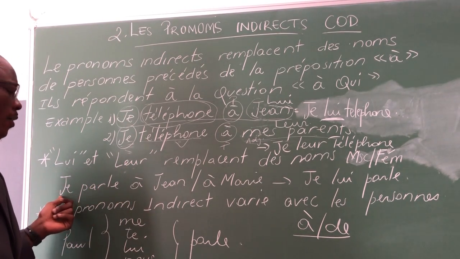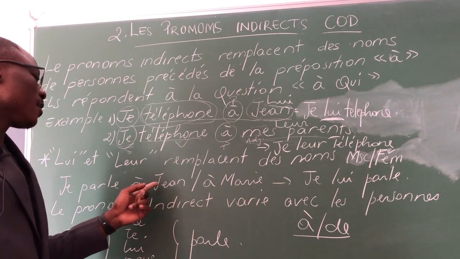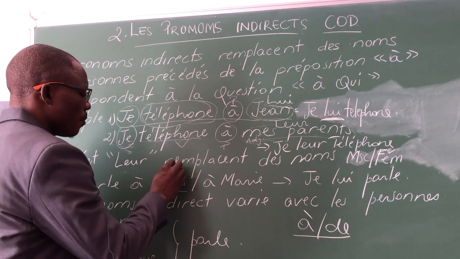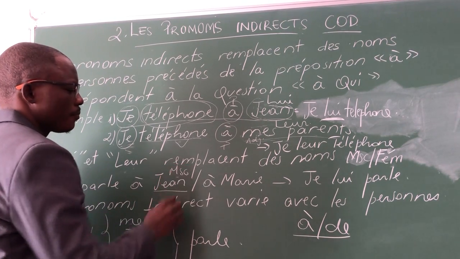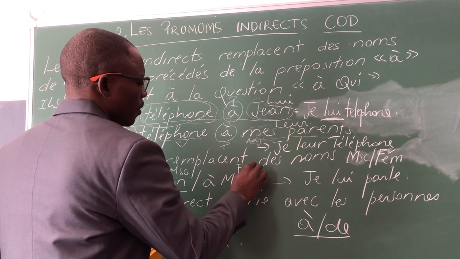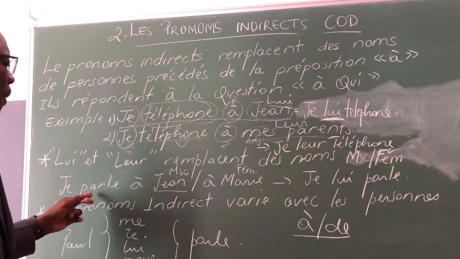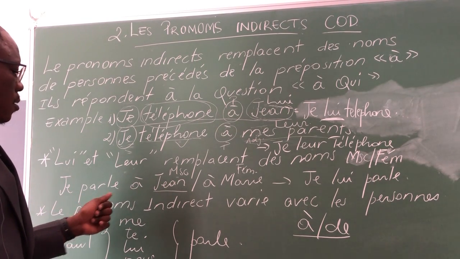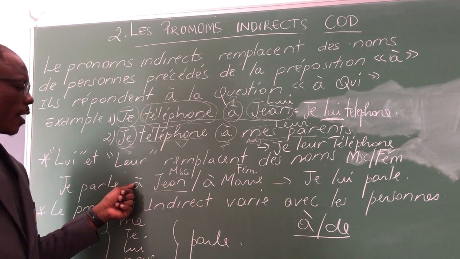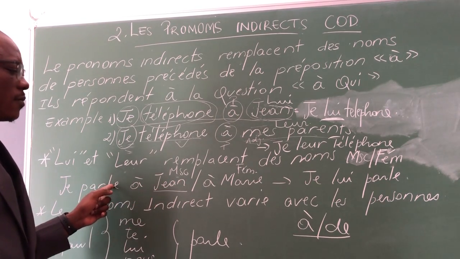Here I give another example to make you understand. Je parle à Jean. Jean is a masculine name. And Marie is a feminine name. So, je parle à Jean. As I can see here, I already have one preposition. That means Jean is an indirect object.